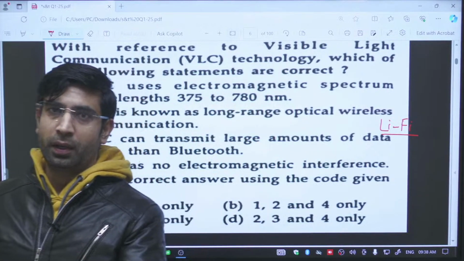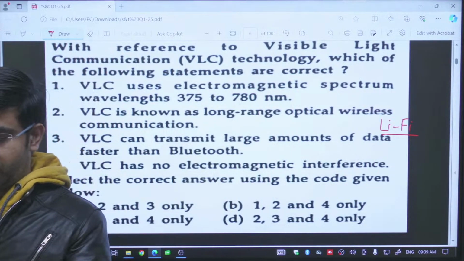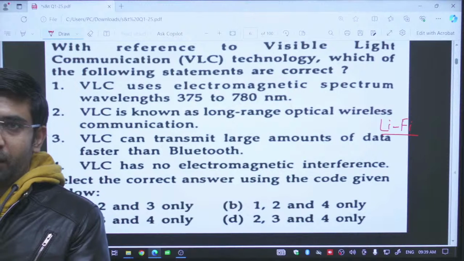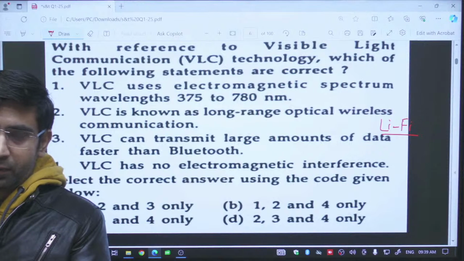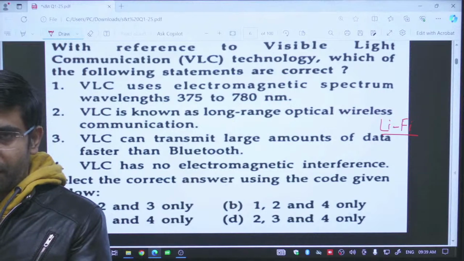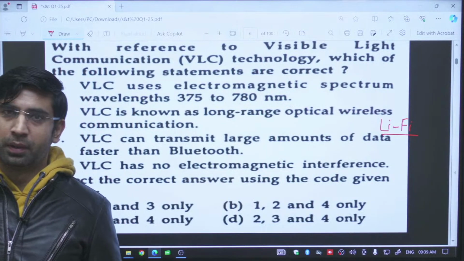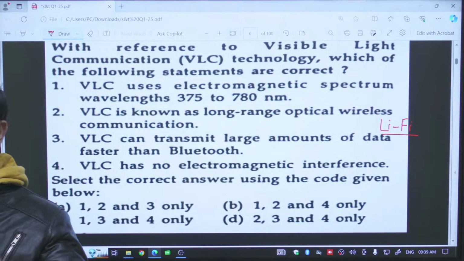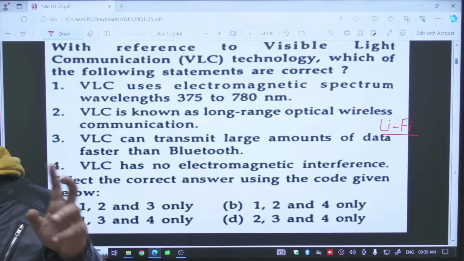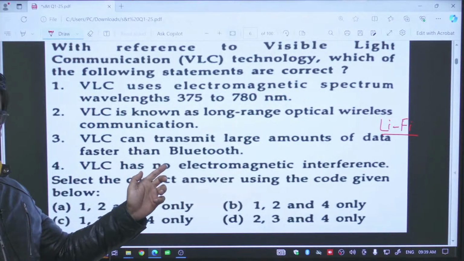What he did, he took one LED bulb, and below the LED bulb he put one laptop. In the LED he implanted one data processing chipset, and he tried to transfer data from this LED bulb light to the nearby laptop. He found that he was able to transfer the data between the LED bulb and the computer system he was using. He later tried to block the light. He found that the signals blocked when he tried to block the light. So he concluded he can transfer data with the light.